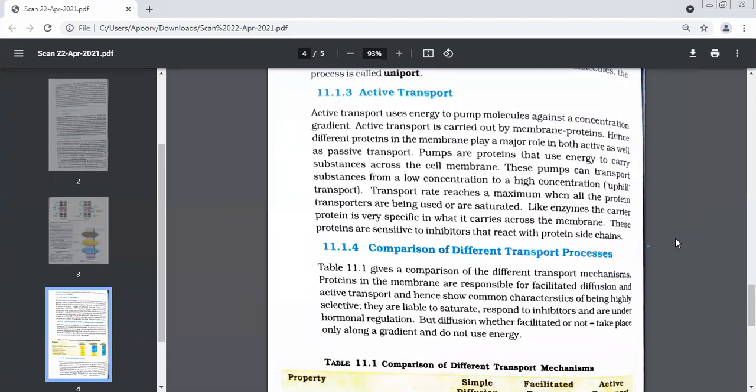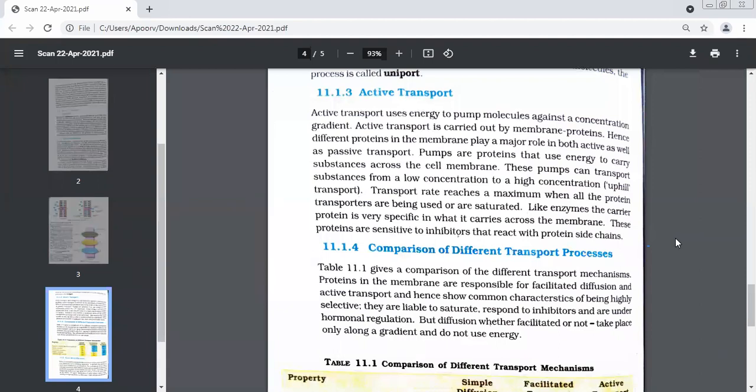So, what is the difference basically here? Which is uphill? Active transport. And why do you think it is called uphill? Because transportation is taking place from low to higher concentration, and energy is required.